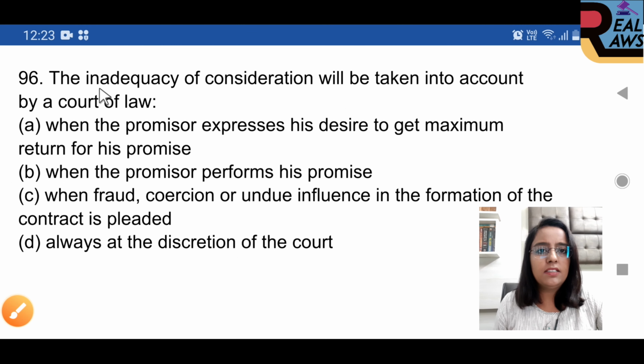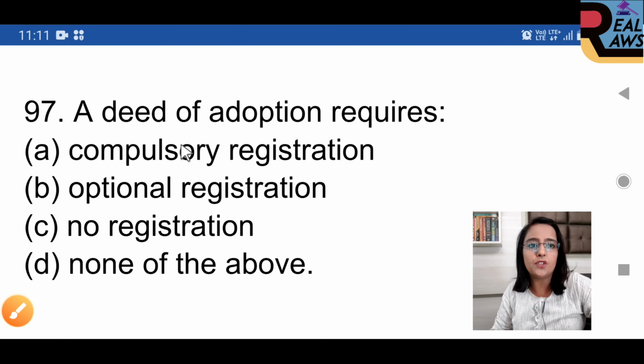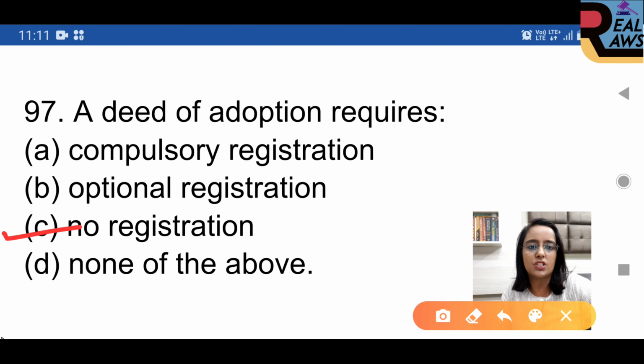Question 96. The inadequacy of the consideration will be taken into account by the court of law. Option C is right. When fraud, coercion, or undue influence in the formation of the contract is pleaded. Question 97. A deed of adoption requires, option C is right, no registration.